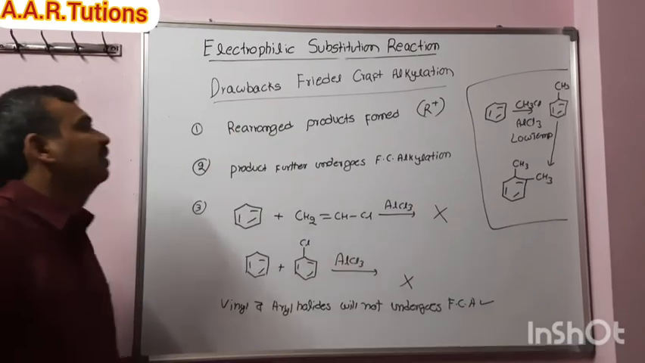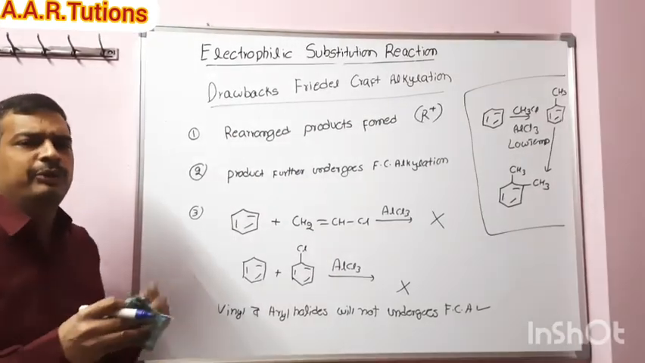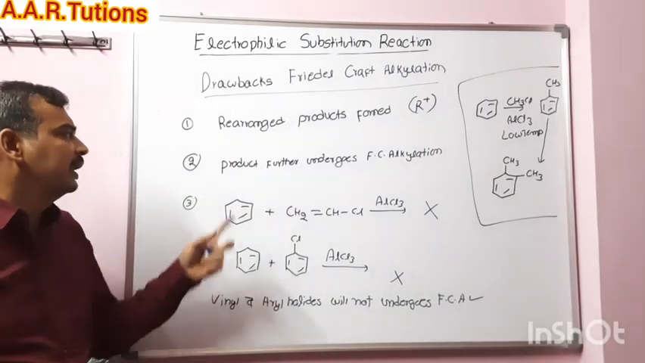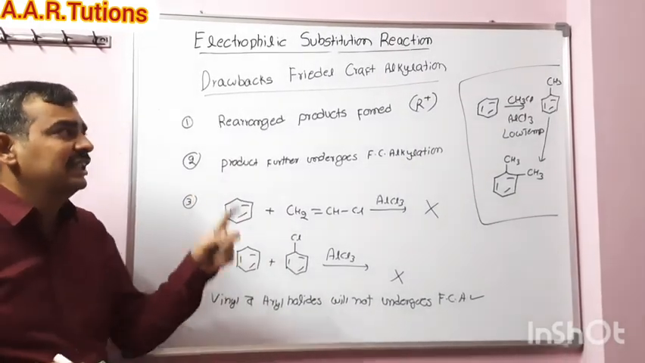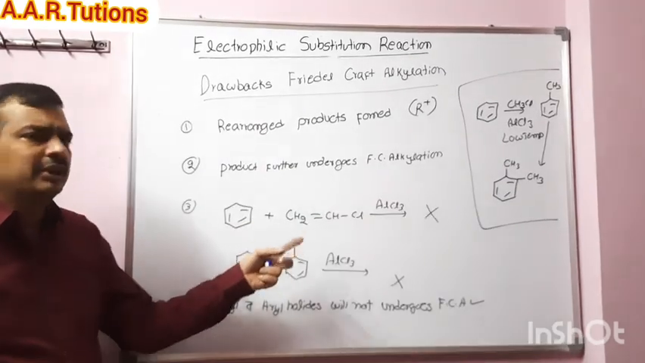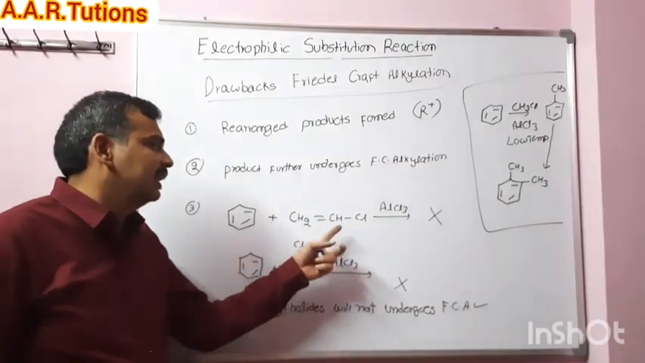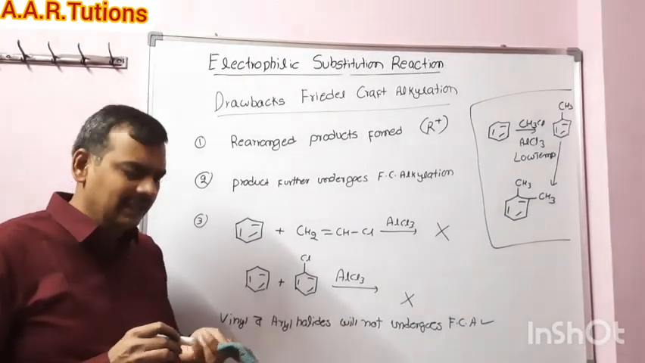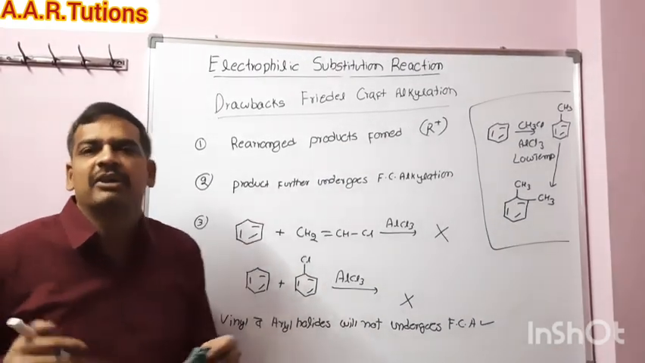Now you can see, these are the drawbacks. Rearranged products are formed because of the carbocation. Further alkylation takes place because of the ring activating alkyl group. And because a carbocation is not formed, vinyl and aryl halides will not undergo Friedel-Crafts alkylation. So this is about Friedel-Crafts alkylation.